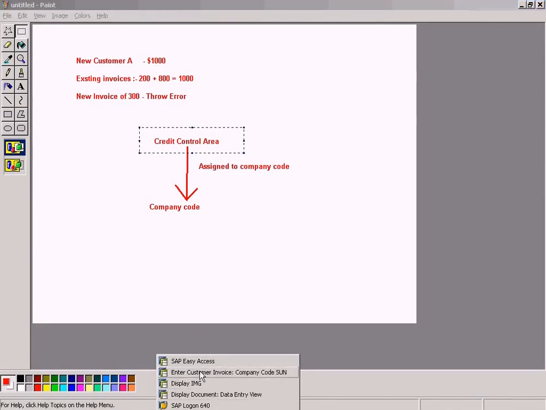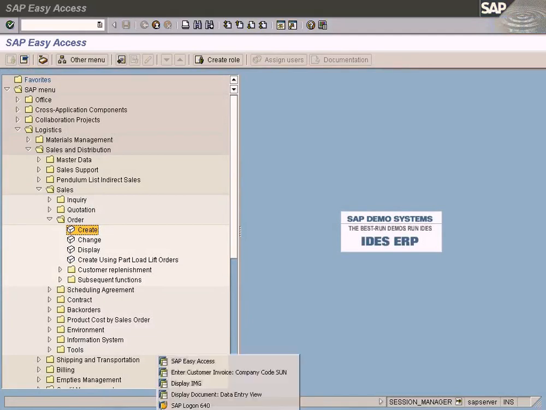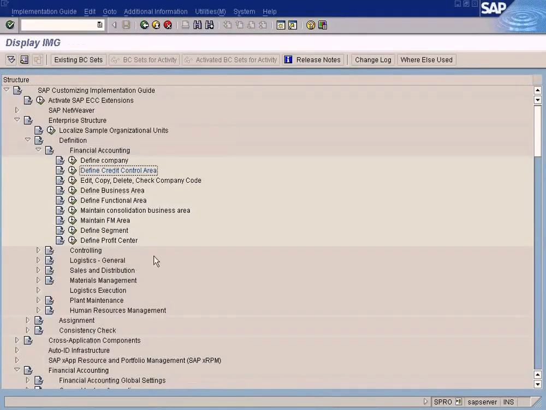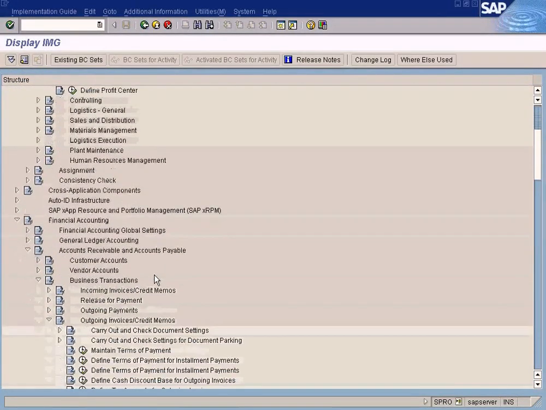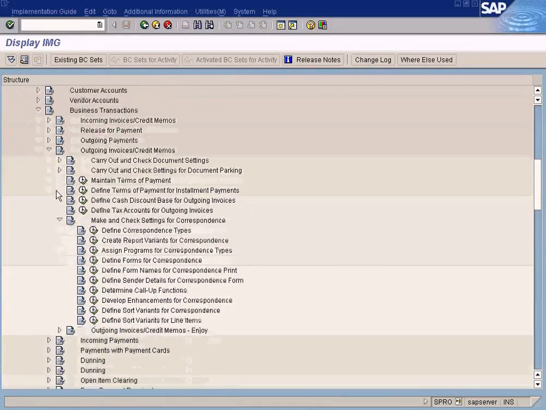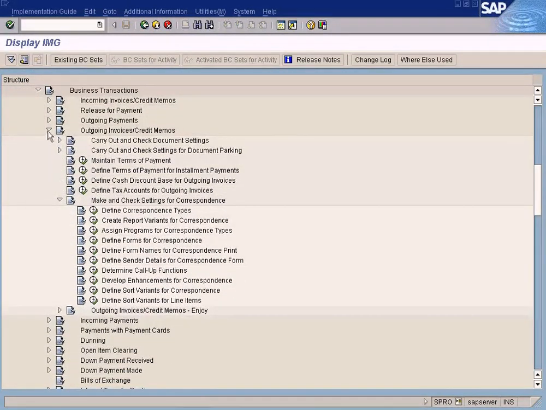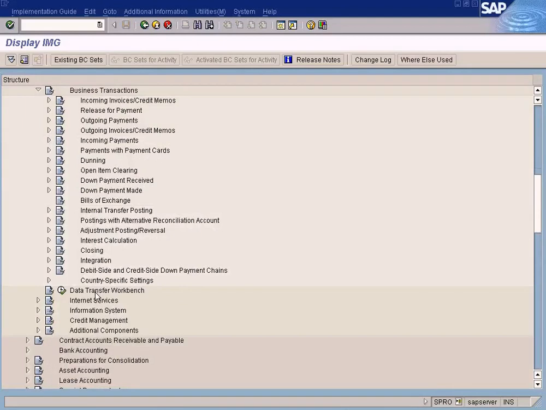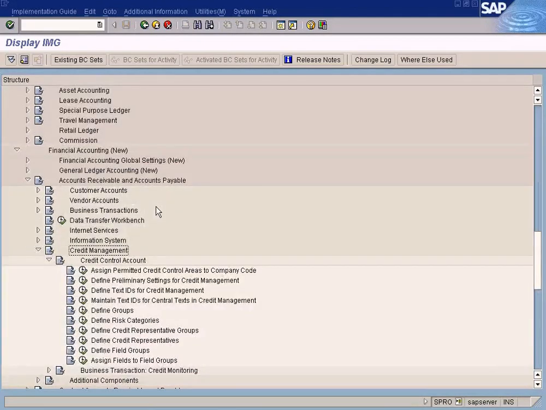Okay, now let us go and assign it to the company code. How do we do that? Come down all the way. Okay, it's under financial accounting, new account receivable, accounts payable, credit management.